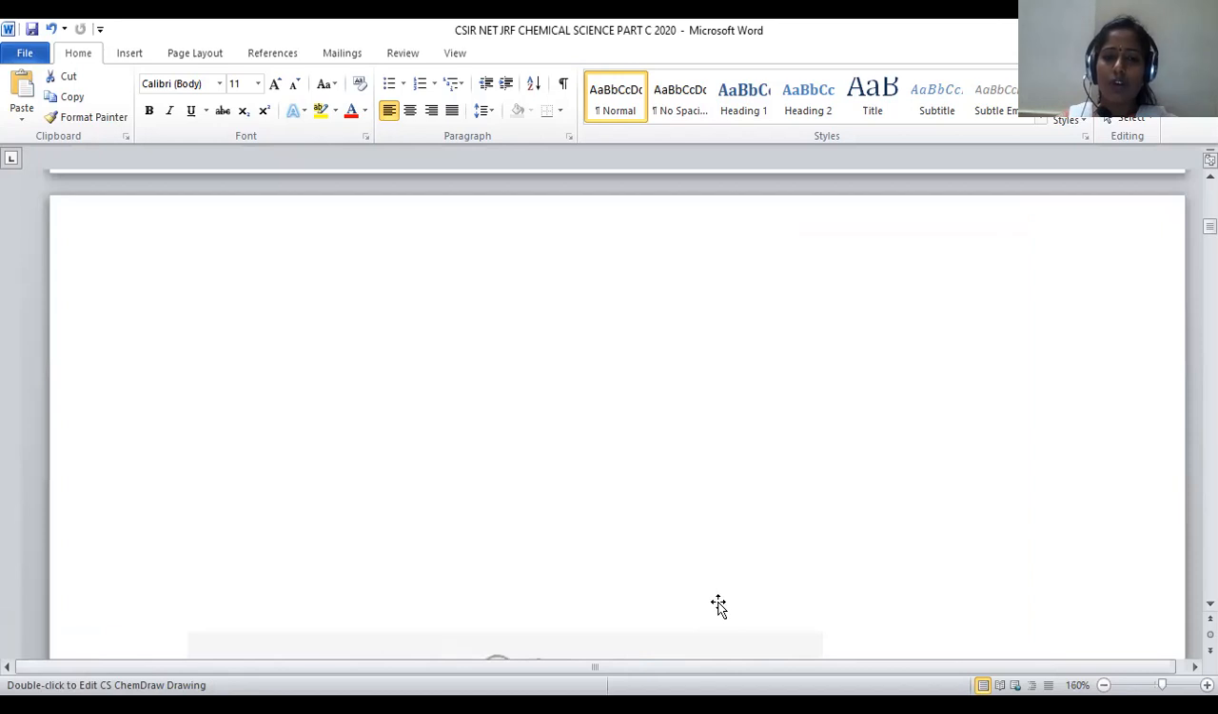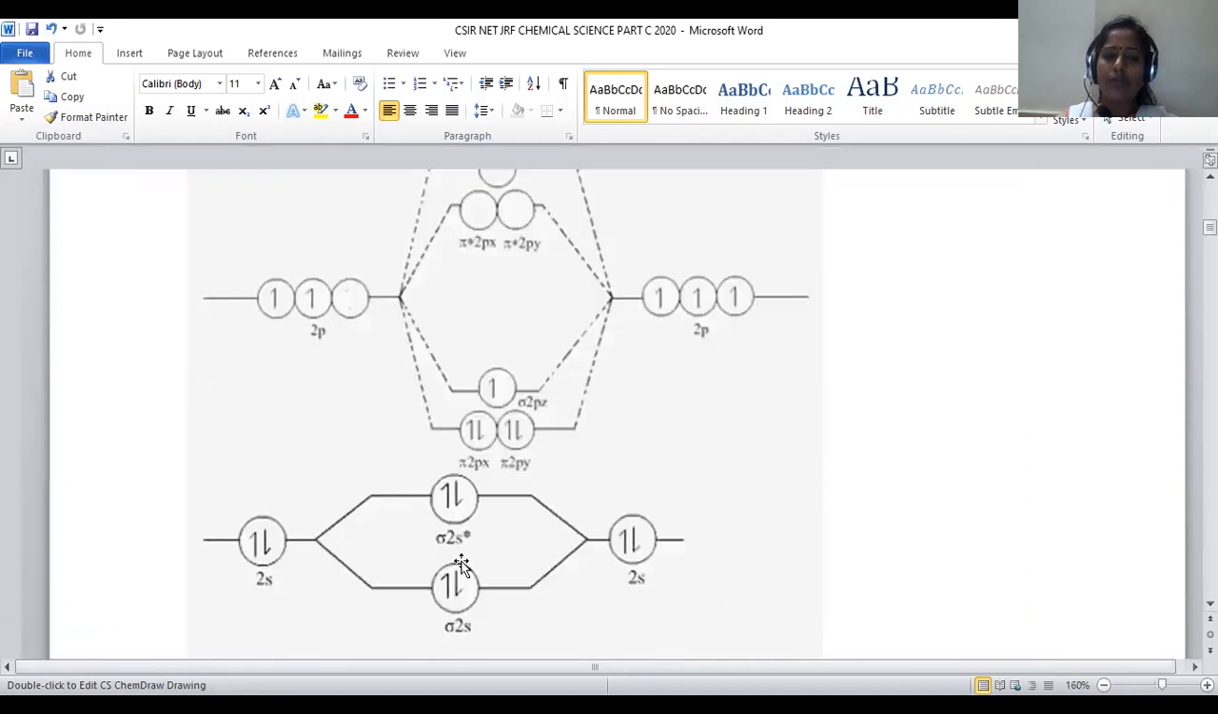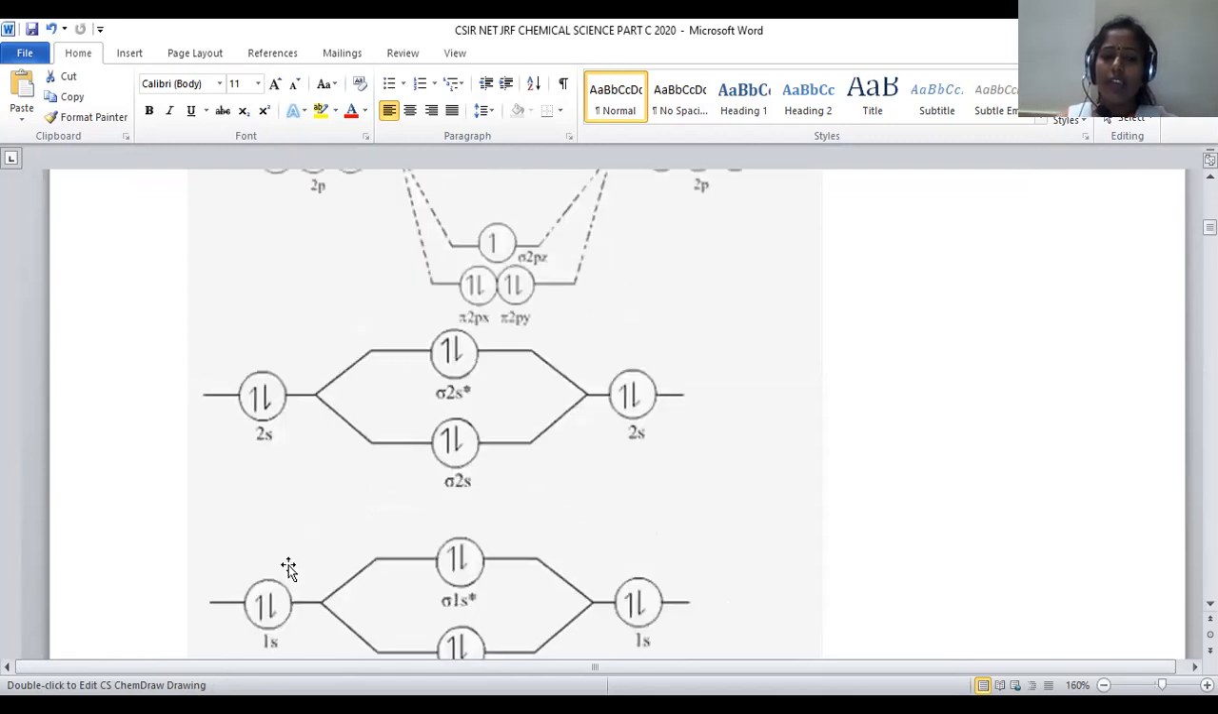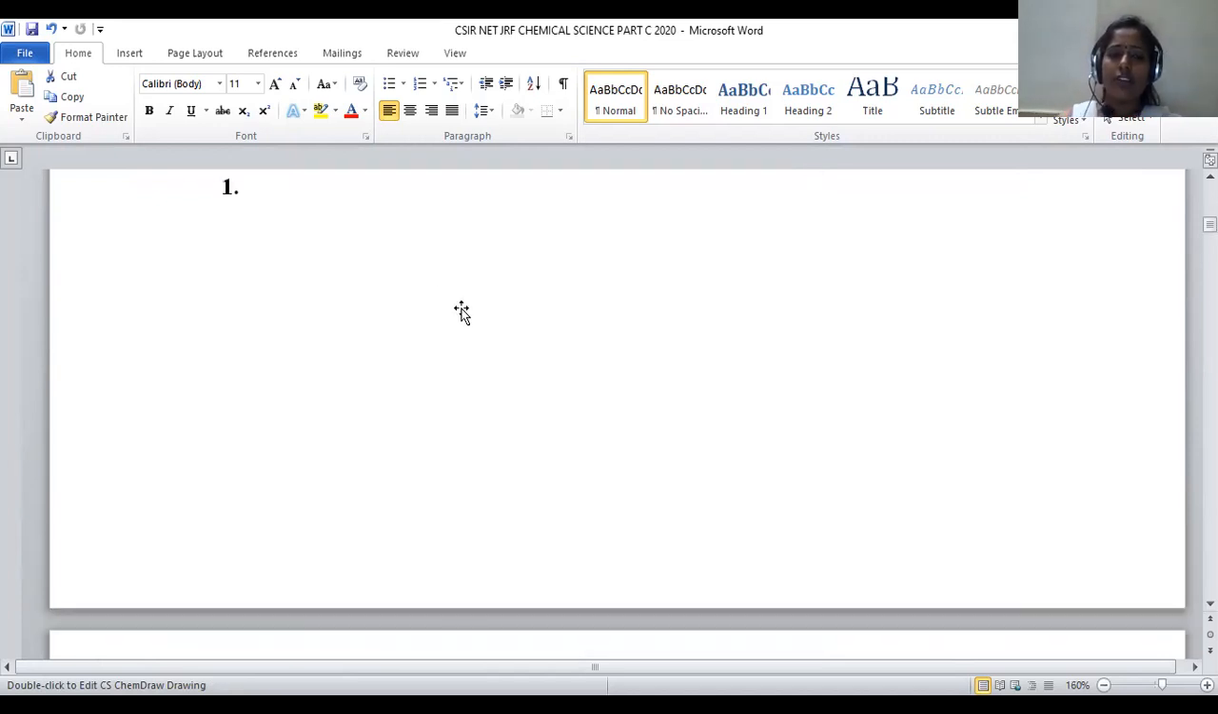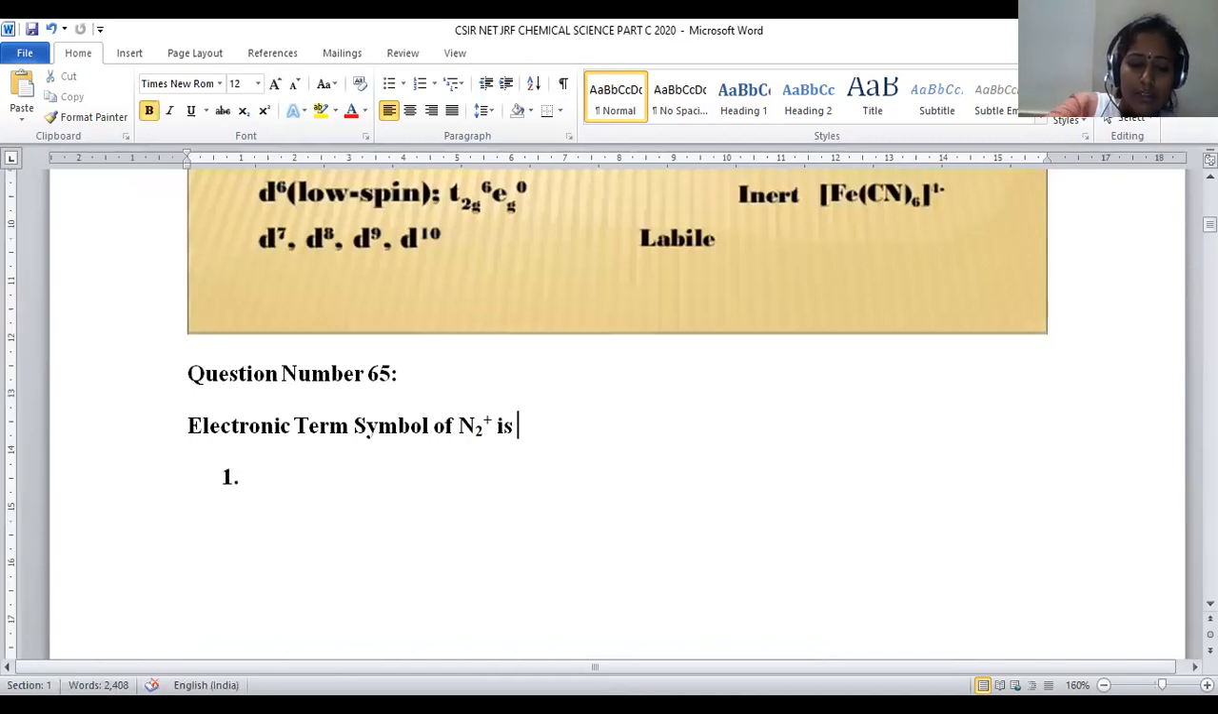Let us observe this molecular orbital diagram of nitrogen. So on one side, let us assume that N positive is there, and on the other side a nitrogen atom is there. So in order to form the molecule, we are taking a nitrogen atom on one side and a nitrogen positive ion on the other side, because we have to get N2 positive. So what is the electronic configuration of nitrogen?